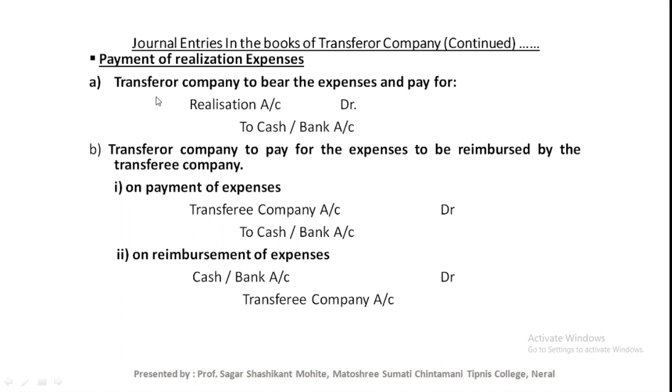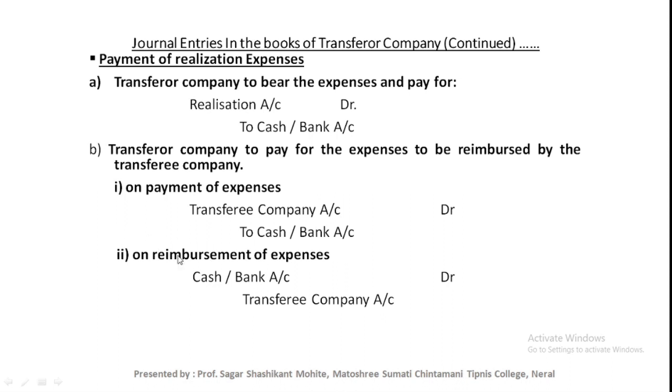In the first situation the transferor company bears the expenses, that's why the realization account is debited and the loss is transferred to the realization account. But in the second situation the expenses are going to be borne by the transferee company, the new company. That's why the realization account is not debited here; the transferee company account is debited, and for the reimbursement the transferee company account is credited. These are the entries related to realization expenses.